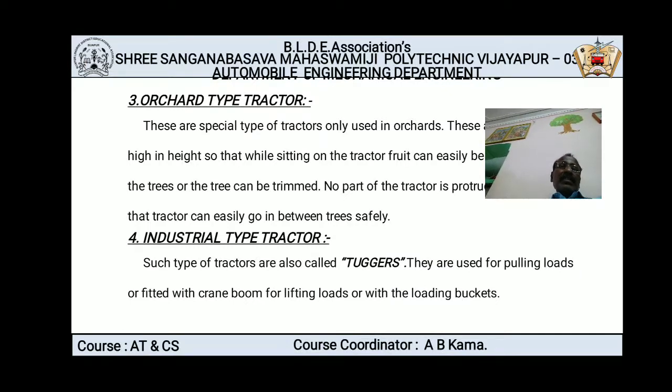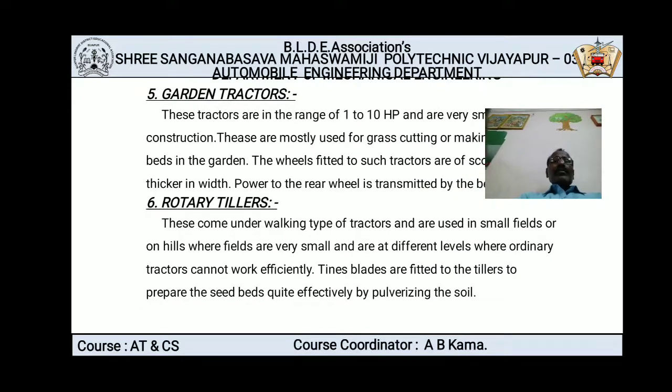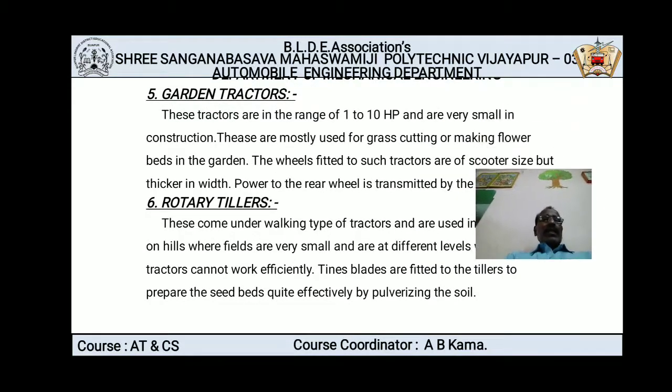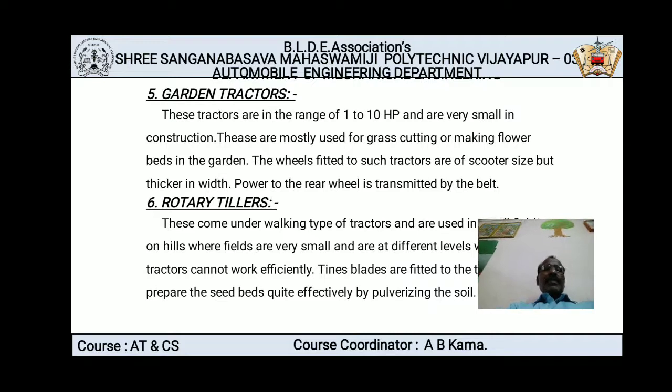So this kind of tractors are called industrial tractors. Now the next, the fifth one, is garden tractors. As already in the name itself, these are the tractors being used for garden purposes, for maintaining the gardens. Now these are the tractors in the range of 1 to 10 HP and very small in construction.